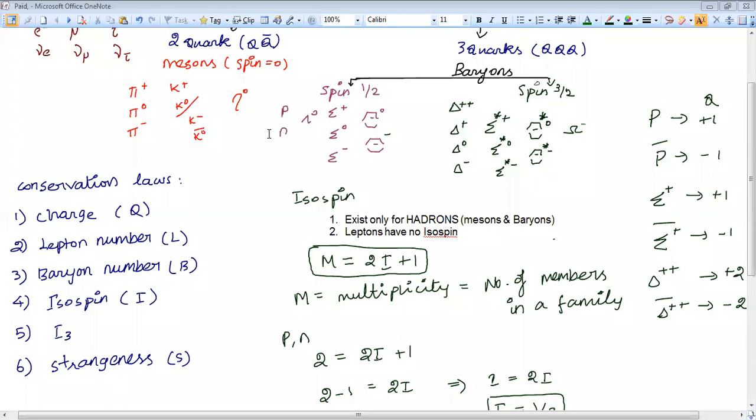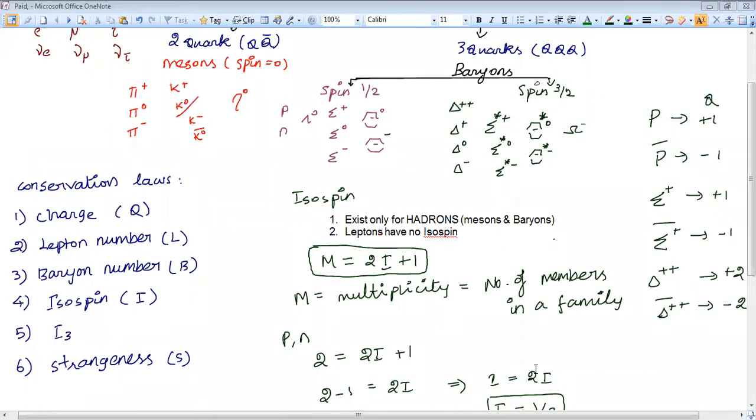No, actually, when you calculate this K family, I have put a bar, a slash or a bar here. It indicates K plus and K naught is a family, and K minus and K naught bar is another family. You have to take it as 2 different families. It's not a 4-member family. So correct it and tell me. 1/2.